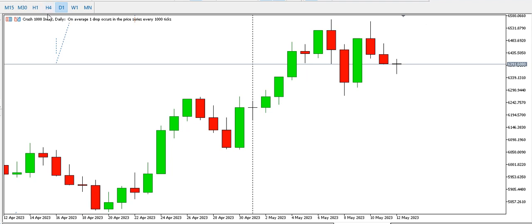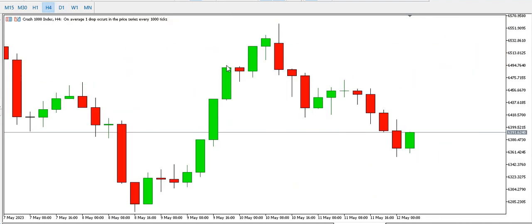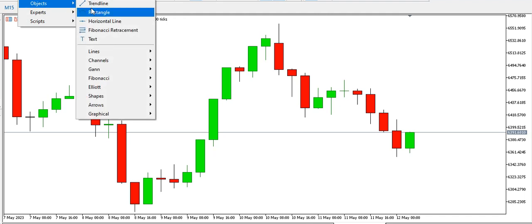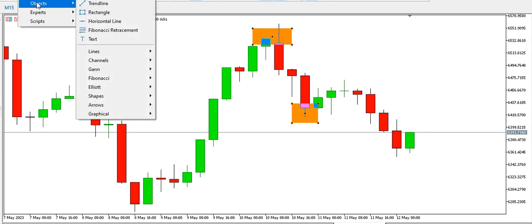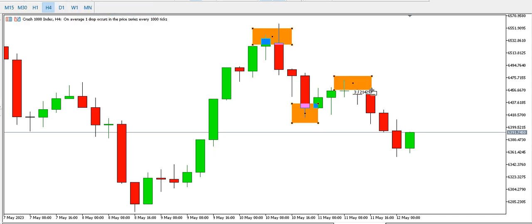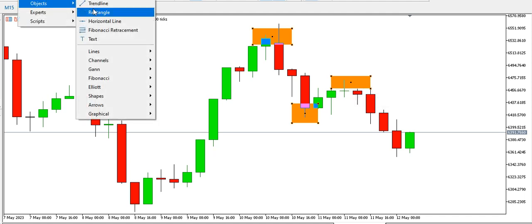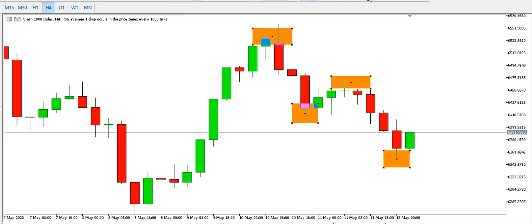Let's look at the 4-hour time frame for Crash 1000 index. The 4-hour time frame is still bearish. You can see this low, we can see this high. We have a low and we have a lower high. This is a lower high on the 4-hour time frame, and then we have a lower low. So price is trying to give us another lower high before we have another lower low, and price might come to this other block.